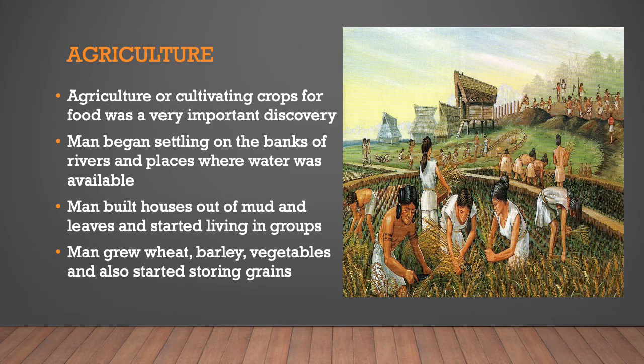Man began settling on the banks of rivers and places where water was available. They built dwellings or houses where they can live out of mud and leaves. They also started living in groups, and hence settlements grew into villages. Man began to produce enough grain which had to be stored, and so he made baskets which were plastered with mud. His food habits also changed, and now he grew wheat, barley, and vegetables. So his diet consisted of meat, fish, fruits, milk, barley, and grains.